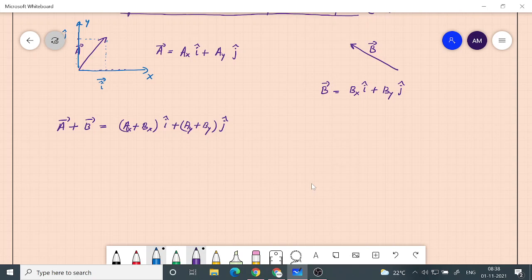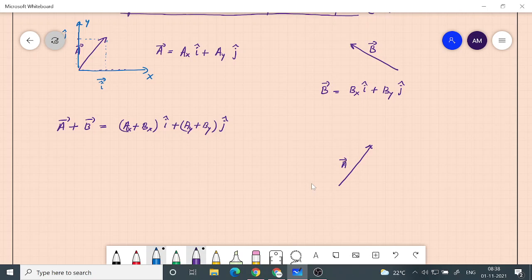For example, if this vector you can shift it in such a way that the tail of one vector will come at the head of the other vector, and then you can add them. So for example, vector a, if I shift, this is vector A,